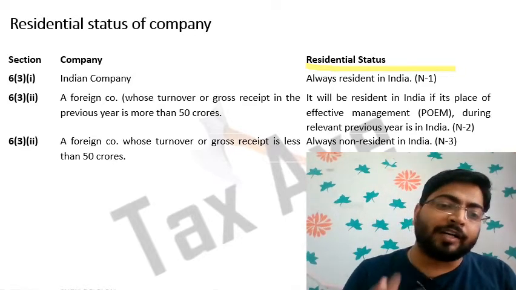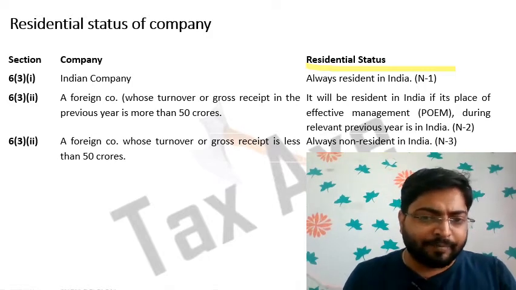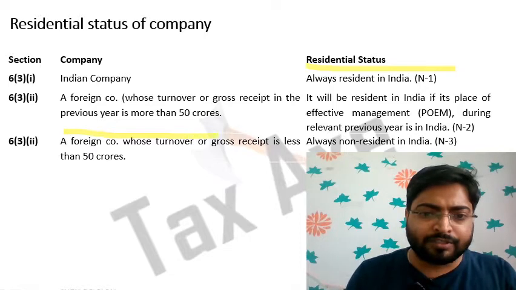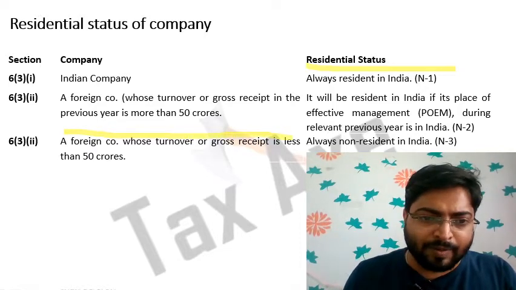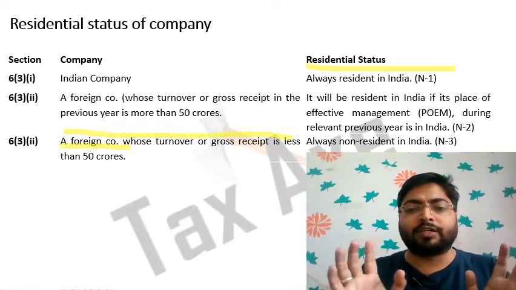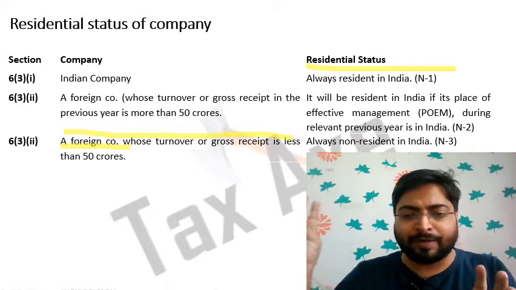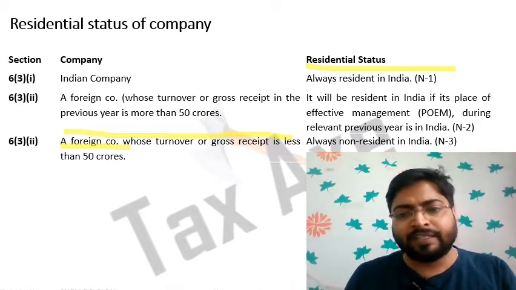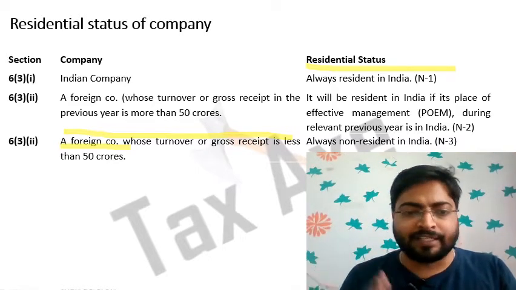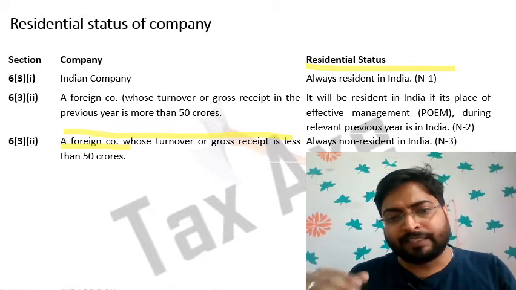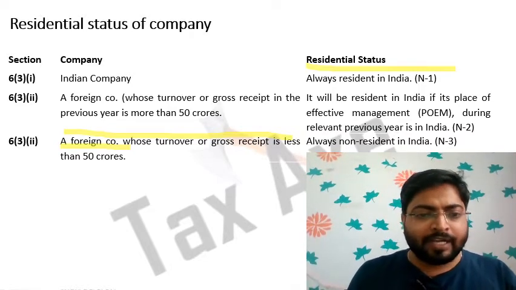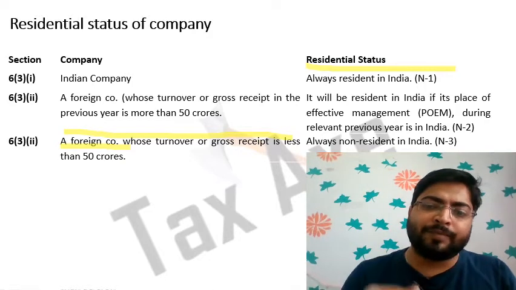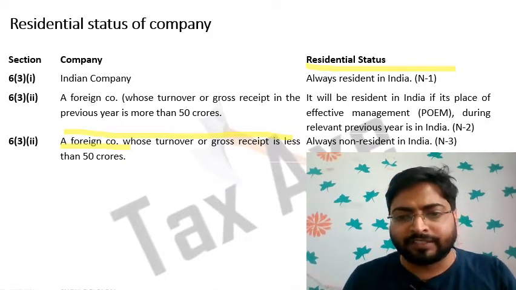In case of foreign company, there is a turnover criteria. If a foreign company's turnover or gross receipt is less than 50 crore, then we need not check whether the POEM, the place of effective management, is in India. If the turnover is less than 50 crore, then that foreign company shall always be non-resident in India.